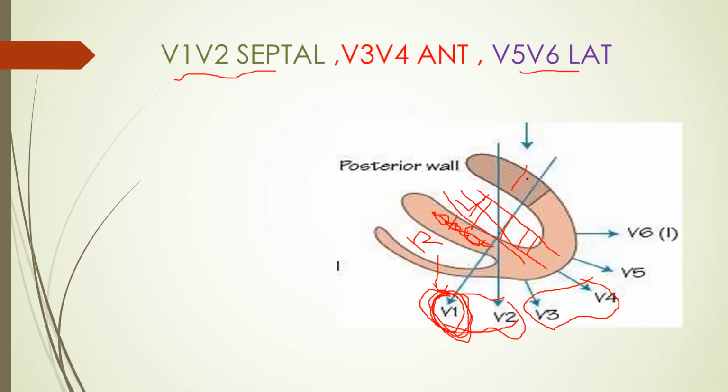This is the lateral surface, which is covered by V5, V6. So whatever the electrical activity, events, impulse direction, will be reflected in these leads. For the septum, V1, V2; V3, V4 for the anterior surface of the left ventricle; V5, V6 for the lateral surface of the left ventricle.